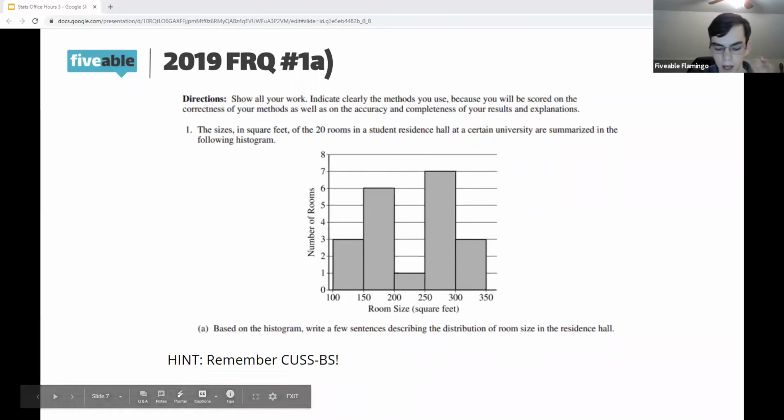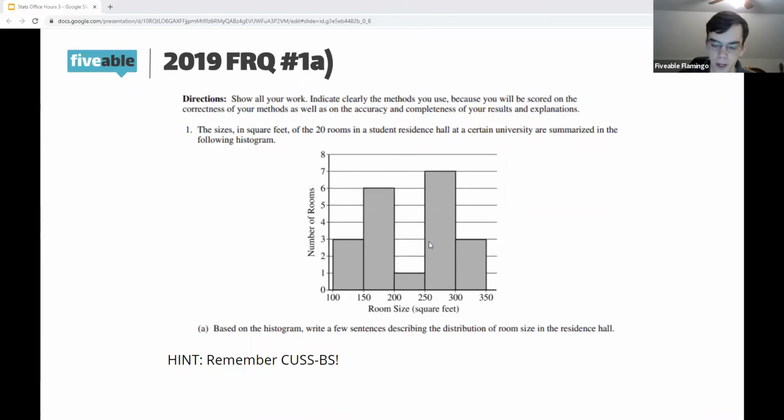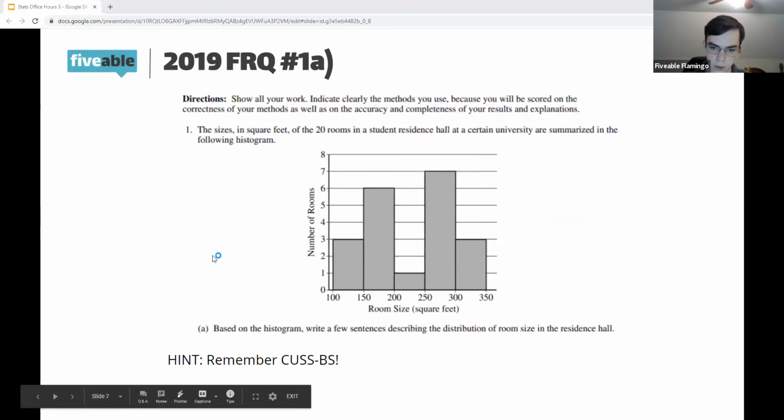So you can see this one, we kind of look for 2 things, shape and skewedness. So you can see this distribution isn't really skewed, but you can see there's this drop in the middle. So you can see there's this kind of 2 peak, and we call this bimodal. So we would say this is a bimodal symmetric distribution, and then the scoring guidelines even say you might want to include, well, there's a cluster between 100 and 200 and 250 and 350.